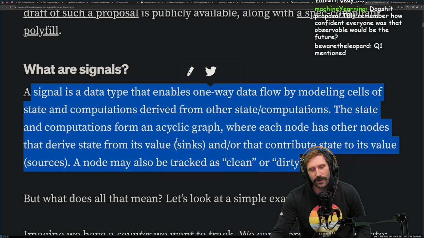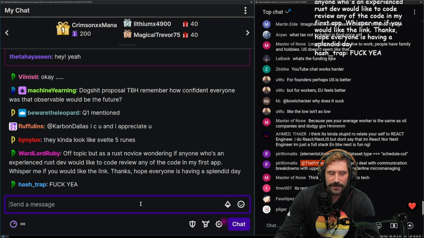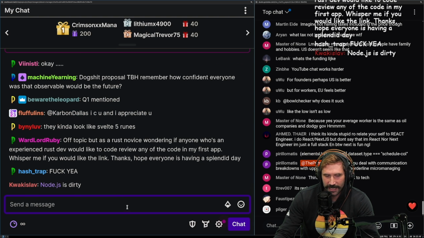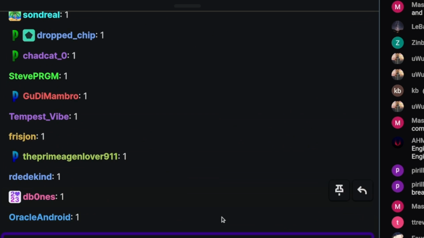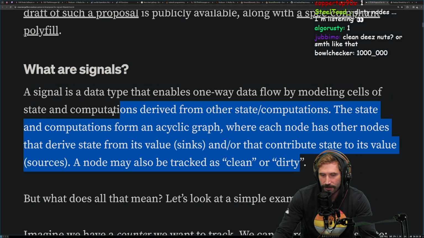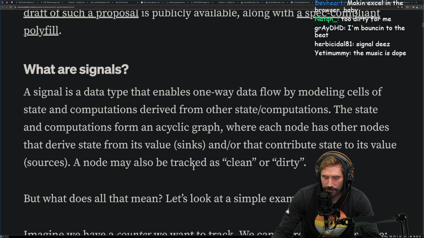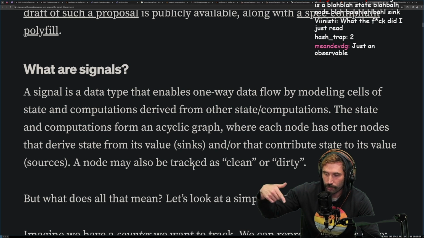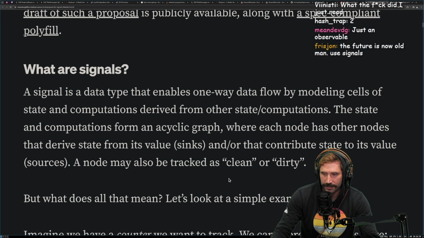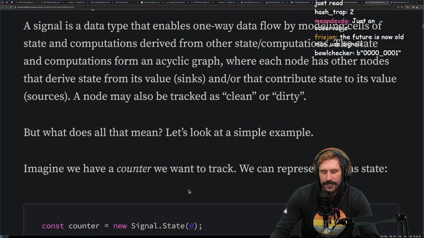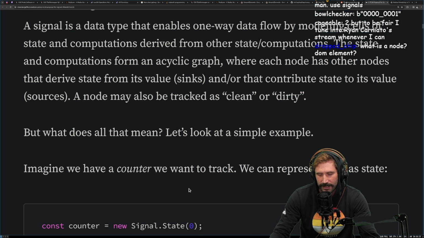All right, I want honesty here. For everybody that did not understand what was just said, can you press 1? Too big brain for me. I just assume they're talking about what's called Solid signals. Effectively, when you try to set it, if you have other pieces of code that use it, it automatically gets re-executed. It's kind of like how you're doing it. It's like an observable. The hard part about observables, you also have subjects and then.